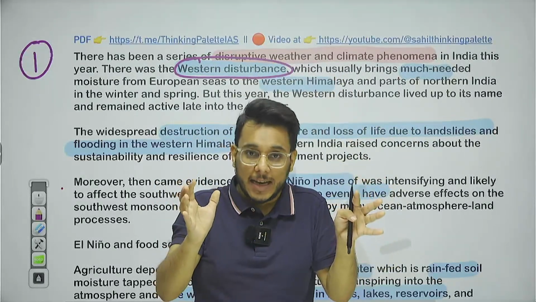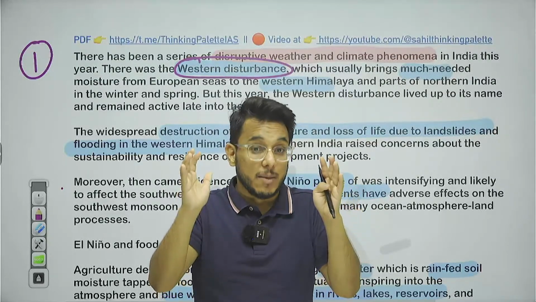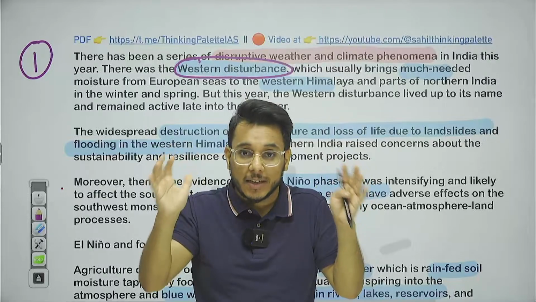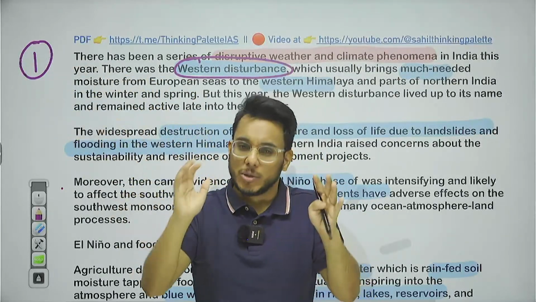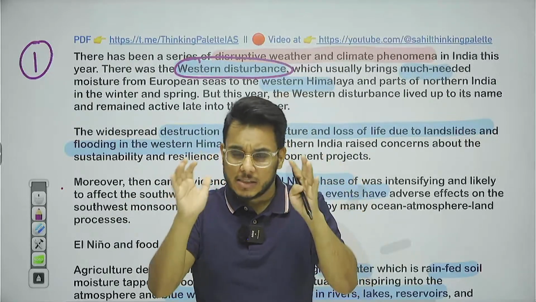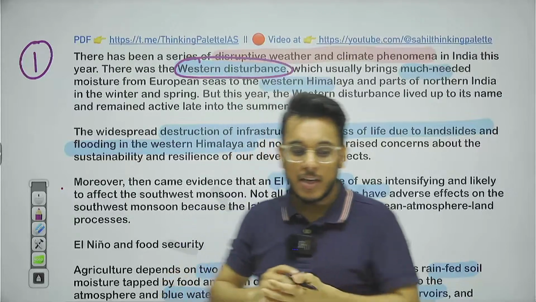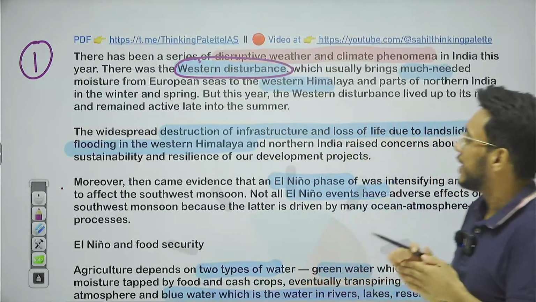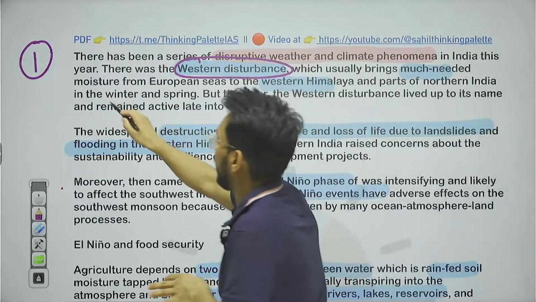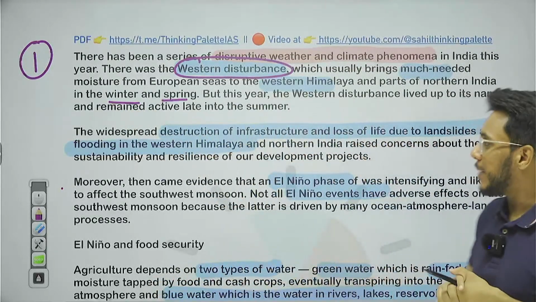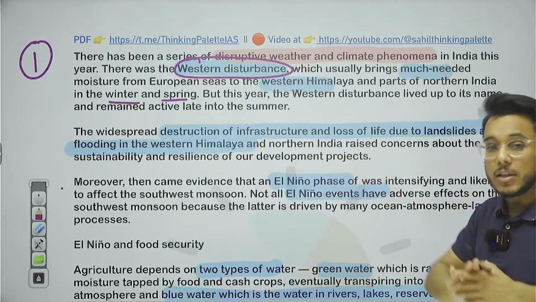And the winter rain, which is very important for the rabi crops, crops such as wheat, is there because of the western disturbances which bring the water in the winter seasons. But what has happened this particular year, western disturbances had made a landfall. Usually they come around winter and spring, but this year they have made a landfall during the summer, and they have collided with the monsoons.